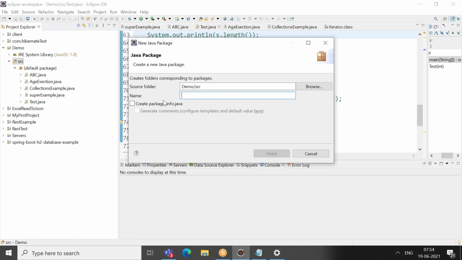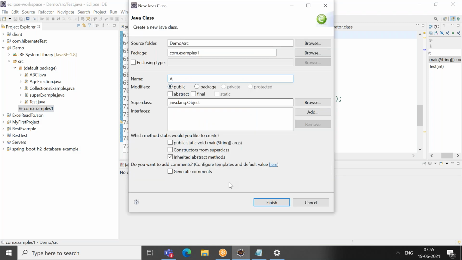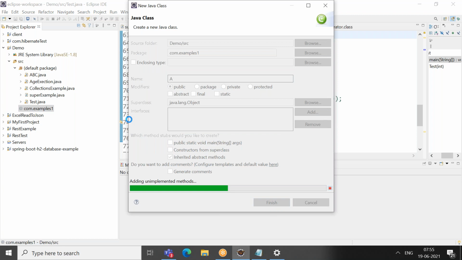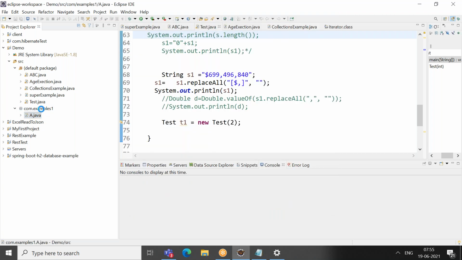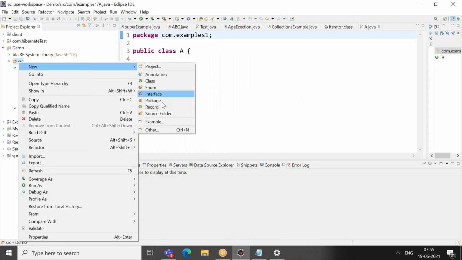Writing a package called, say, com.examples1. Okay, this is my package. I have created a package, so I'm creating a class called A. In the same way, I'll create one more package called com.examples2.